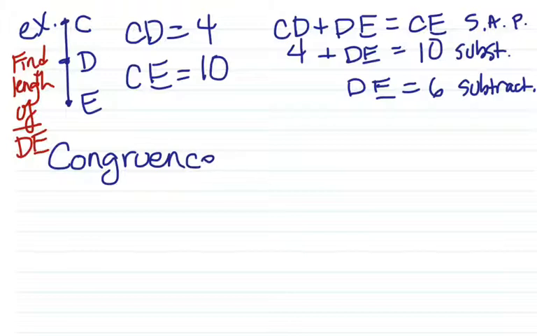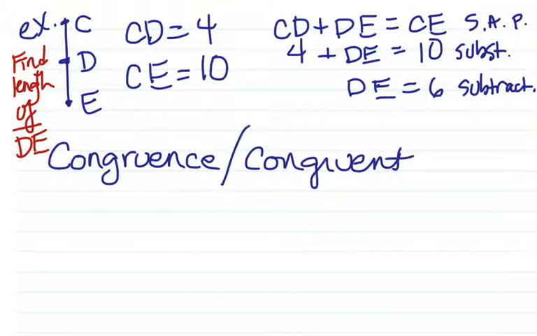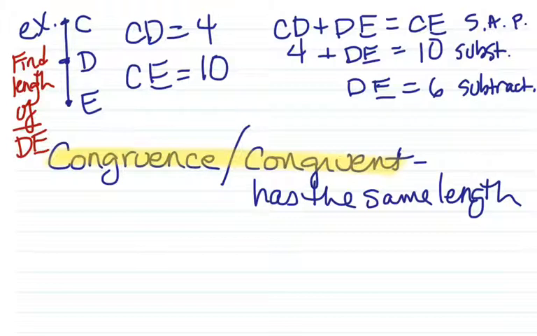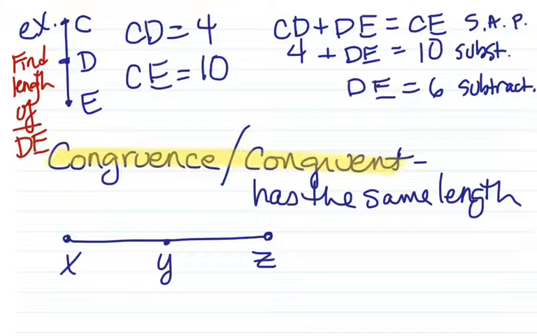So I mentioned this a little bit before. We're going to talk about congruence, or congruent segments. Congruence means has the same length. So if I have segment XYZ, and I want to show that Y is exactly in the middle, I can put little congruence marks, just one little tick mark, matching, to show that from X to Y is the same length as from Y to Z. Segment XY is the same length as segment YZ. So they are congruent.